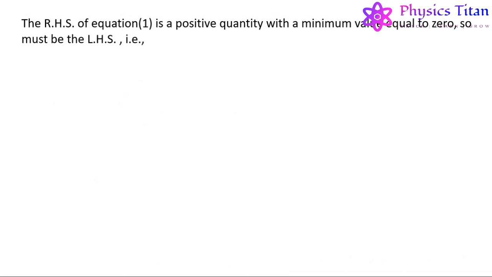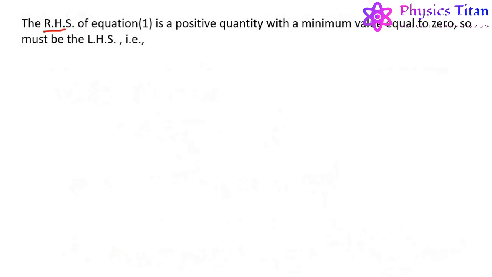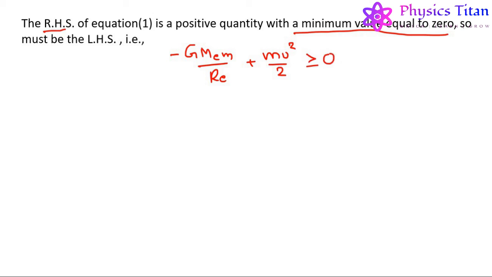Now, the RHS of equation 1 is a positive quantity with a minimum value equal to 0. So the LHS, that is minus G M e m upon Re plus m u square by 2, should be greater than or equal to 0.